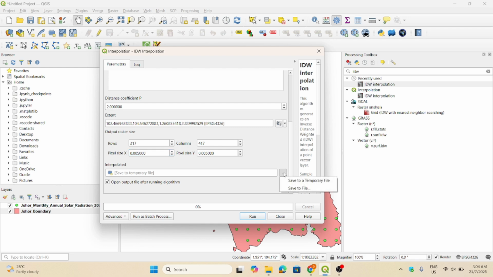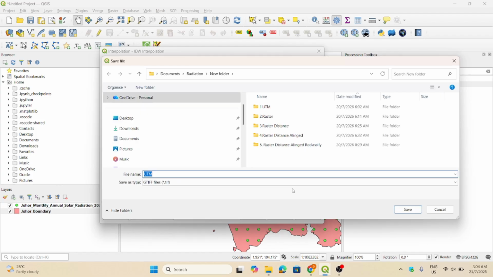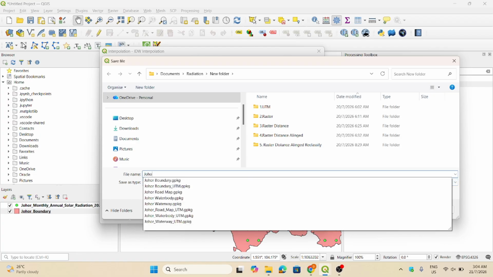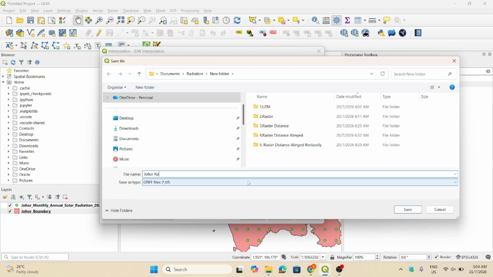Before we click run, you have to save the file. We have to rename the file so that we can use it later on. After you rename the file, click save and click run.